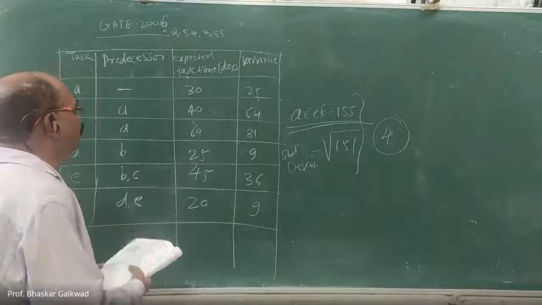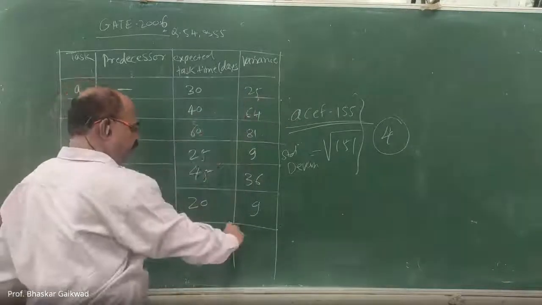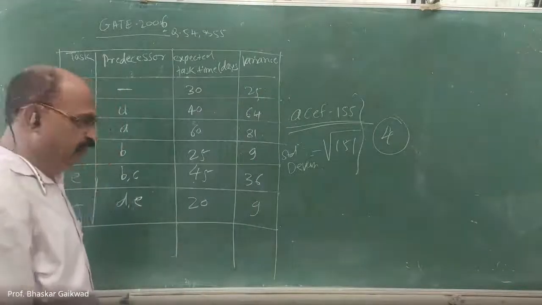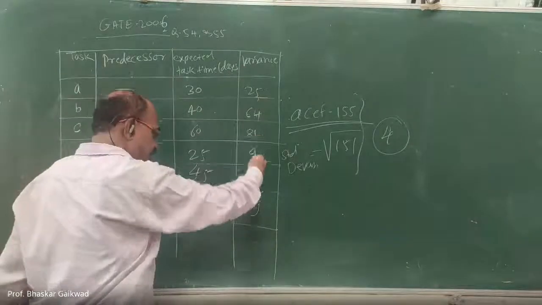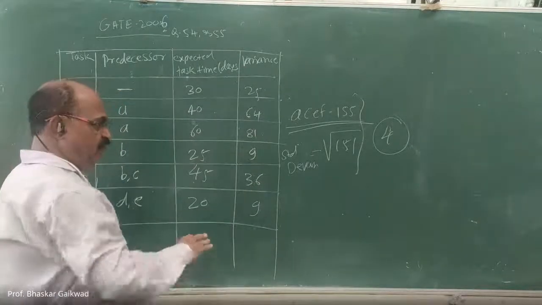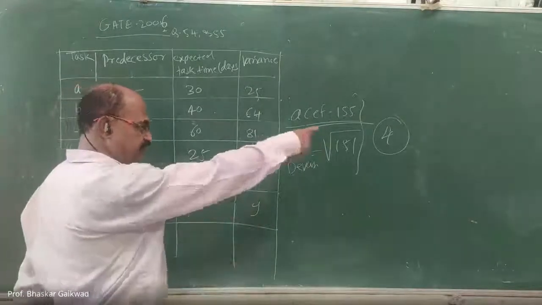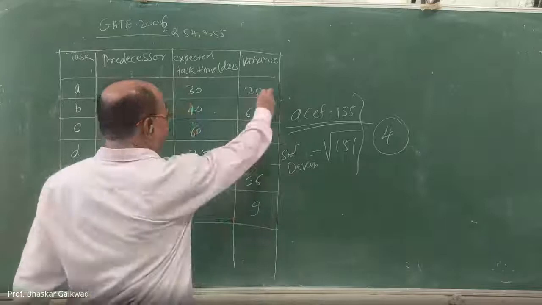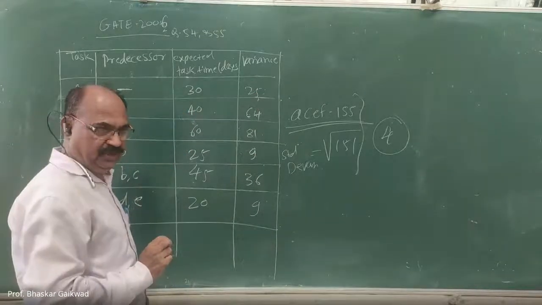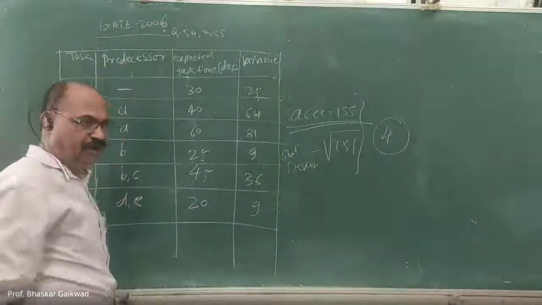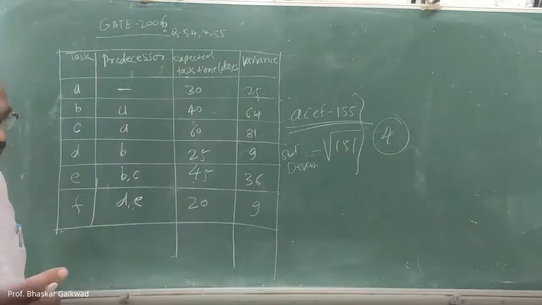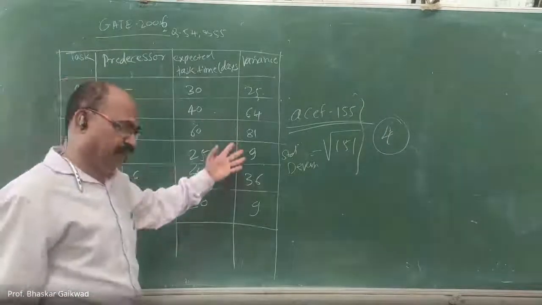Sometimes variance is not given. Don't calculate variances of all activities. Once you solve the network diagram and decide the critical path, only that much variance you have to calculate. It is not necessary to calculate all variances, because time is valuable in your GATE exam.